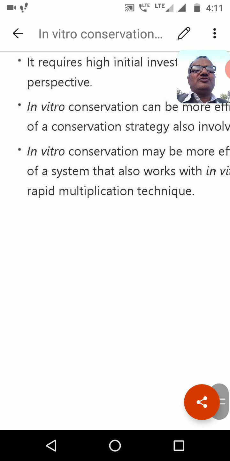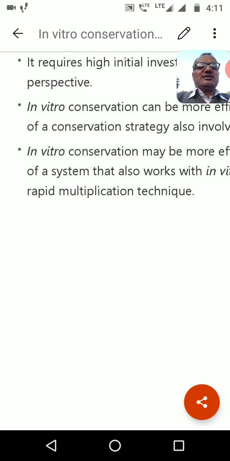So dear students, you can see that these are very important biotechnological techniques. Most countries of the world are following them to develop plantlets very quickly. They are protecting the plants from pests or insects.